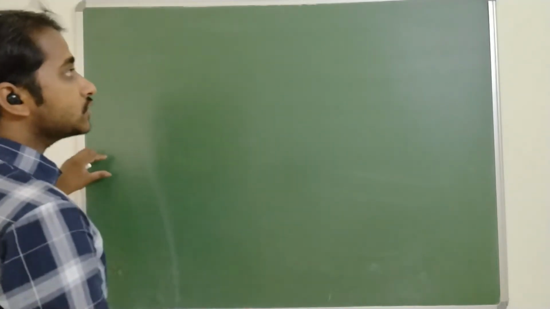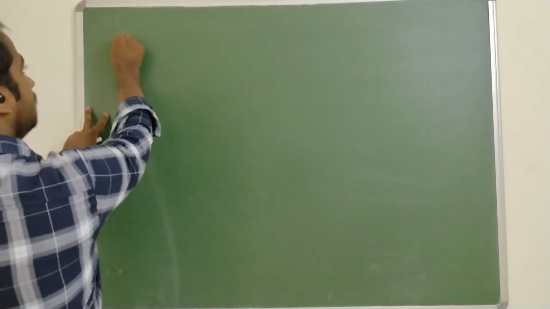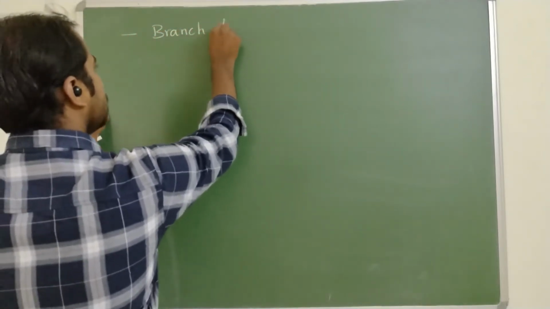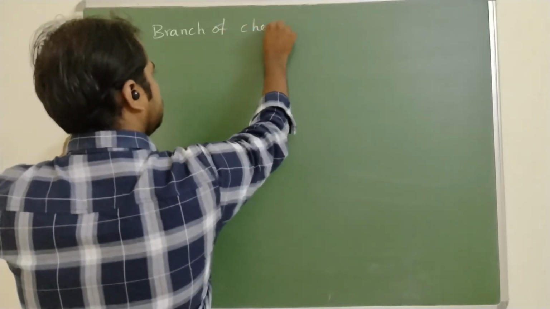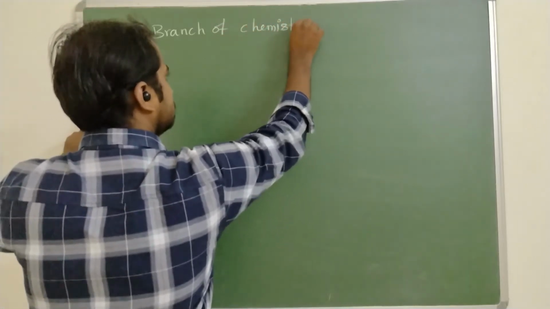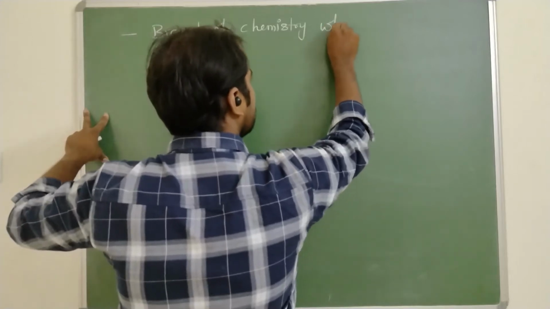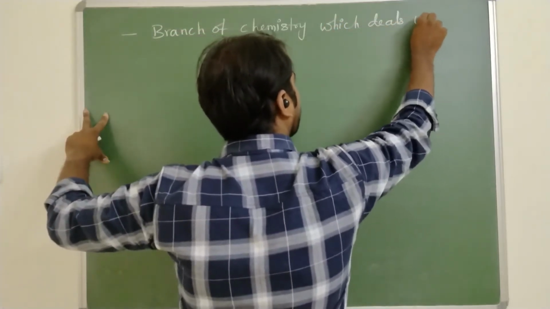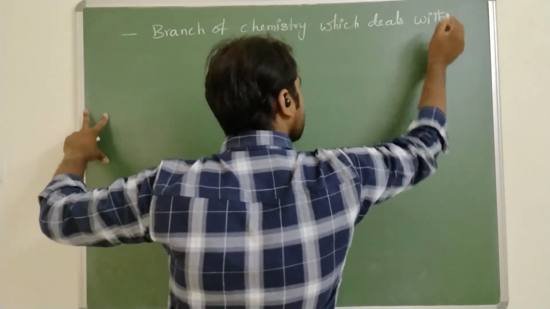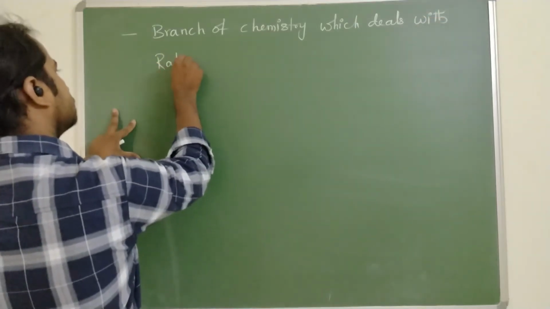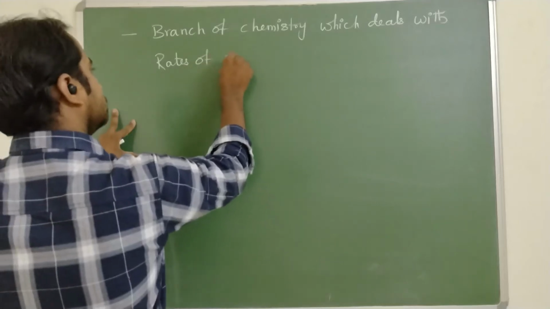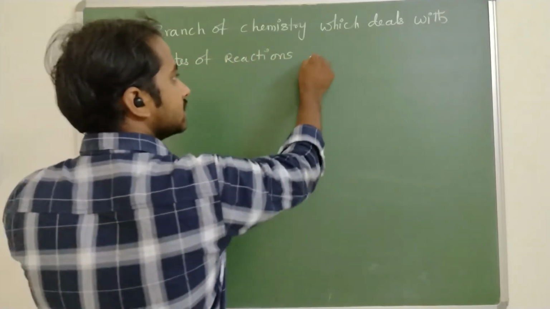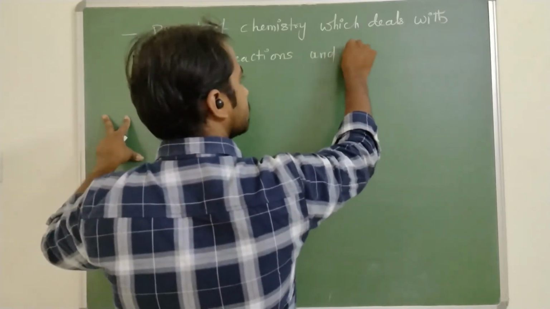So chemical kinetics we can define as the branch of chemistry which deals with the rate of reactions and their mechanisms.